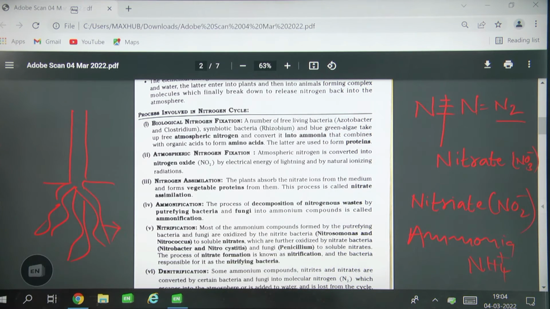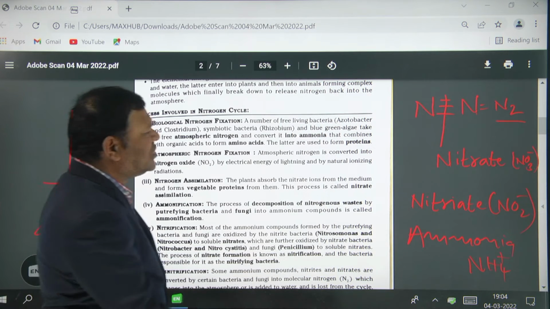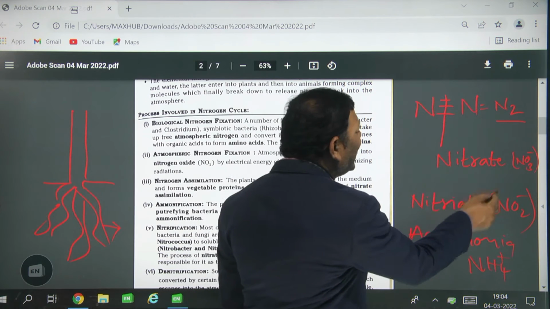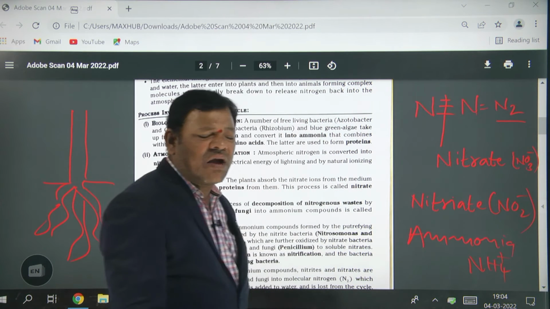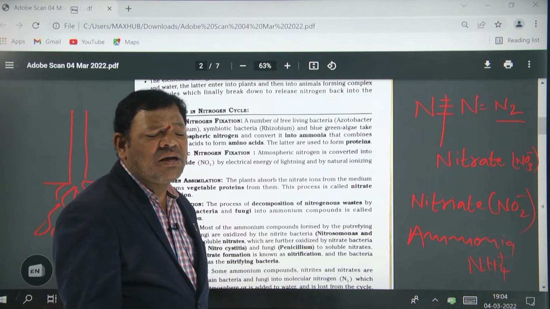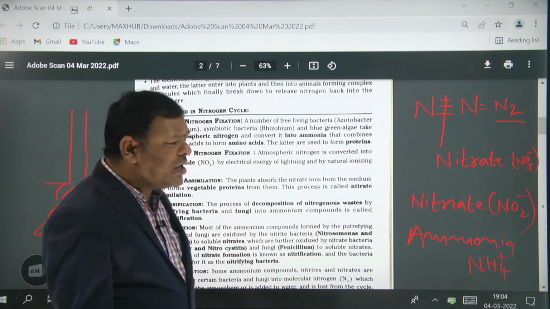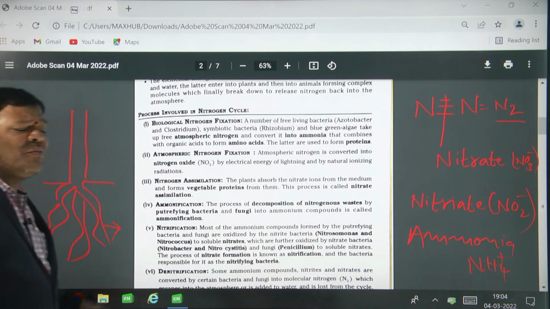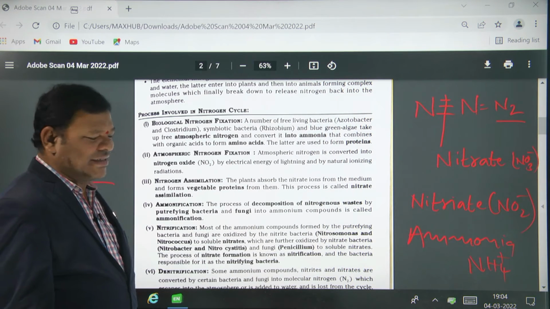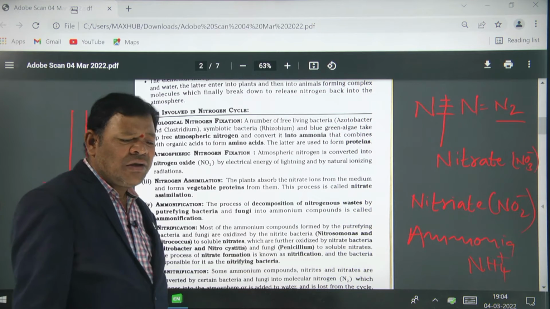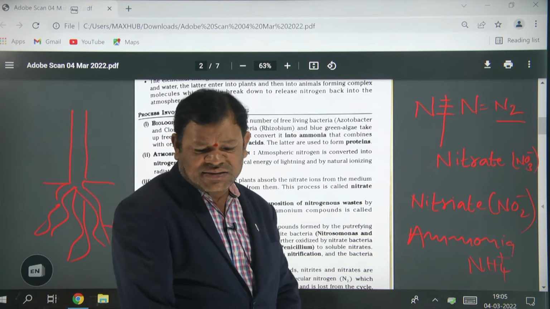This bacteria converts molecular nitrogen into the nitrate form or nitrite form or ammonia form, then plants utilize the nitrogen. So in this method, both of them are beneficial to each other. So this is called symbiosis. You studied this in the 8th class. Yes or no?